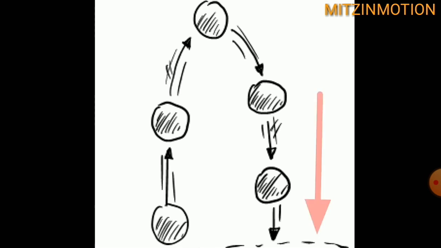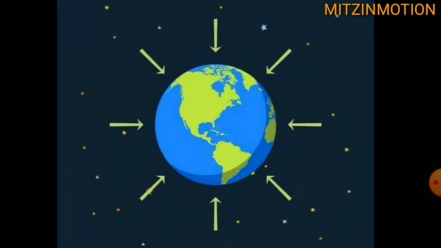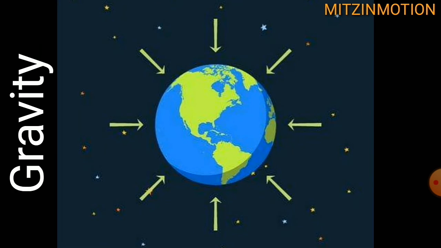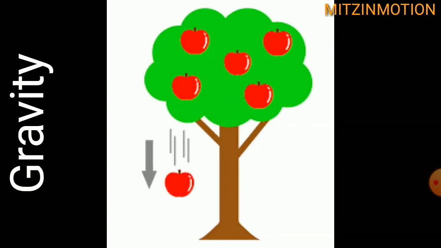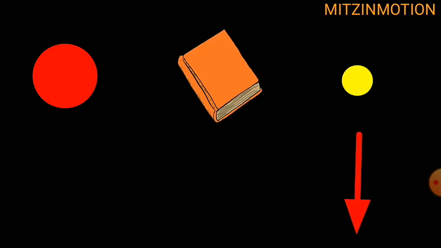Now let us see the second example. The fruit falls toward the earth. All these are examples of gravitational force, and gravitational force is a non-contact force.